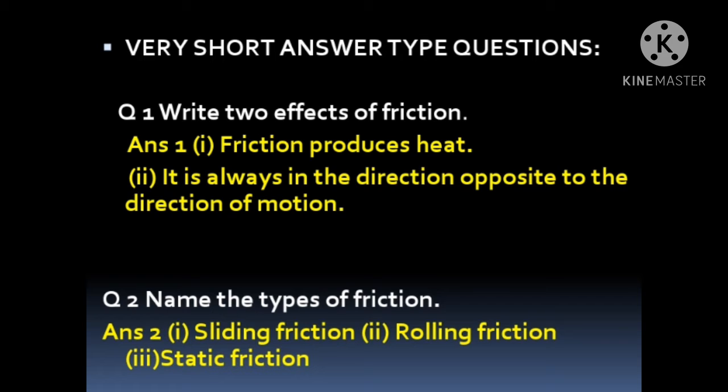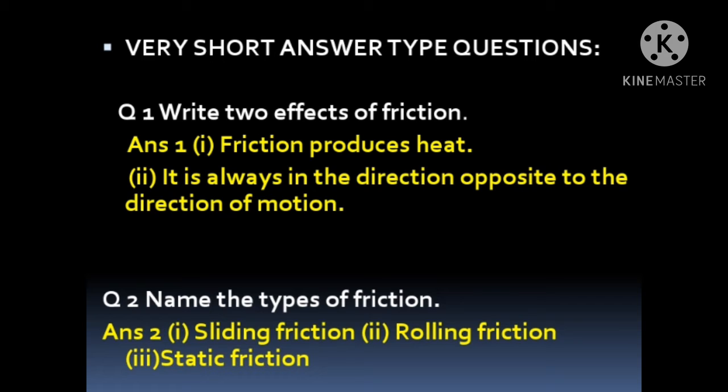First point is friction produces heat. Because of friction heat is produced. And the second point is it is always in the direction opposite to the direction of motion. Friction always exists in the direction opposite to the direction of motion.